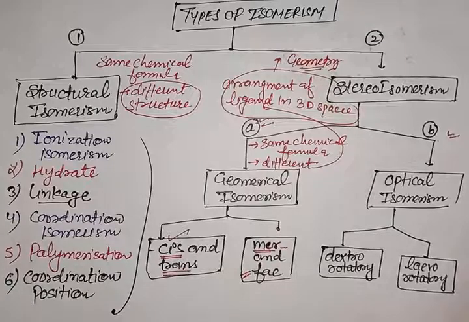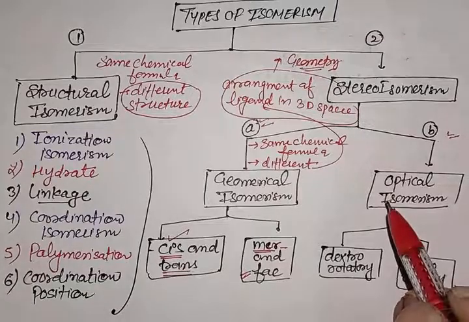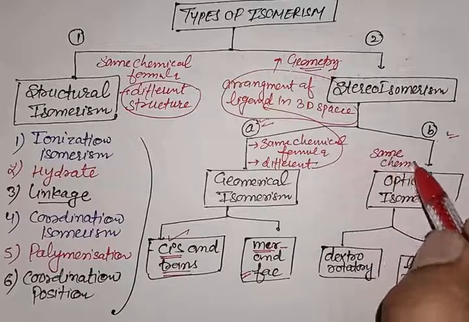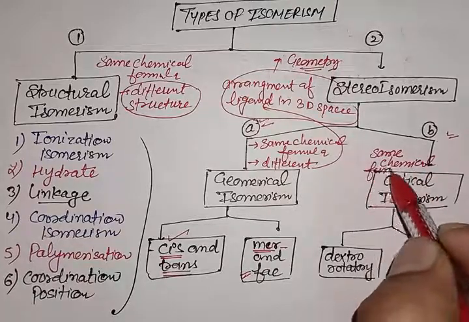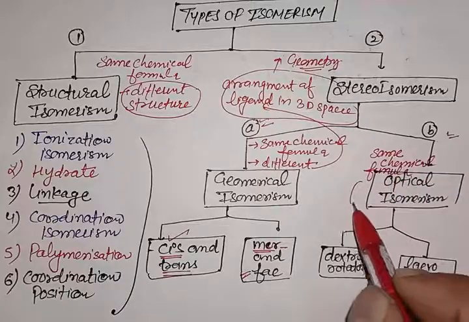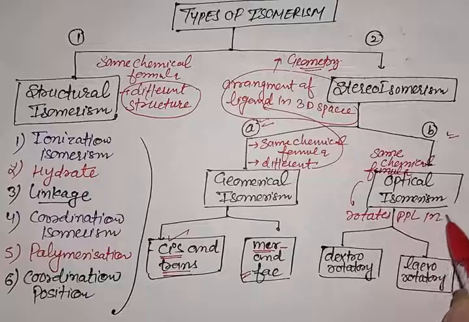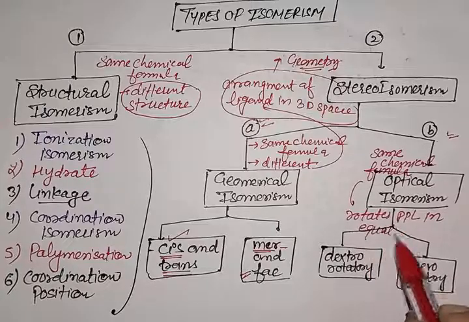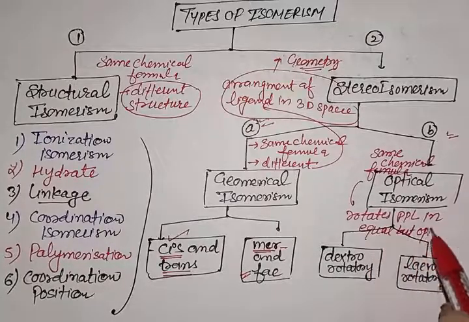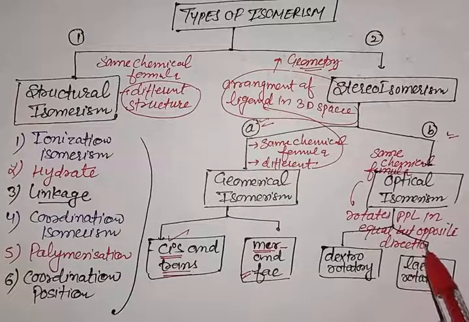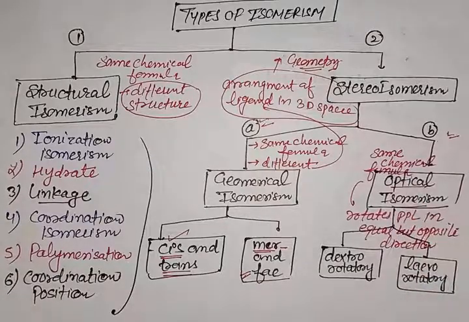Next is optical isomerism. Optical isomers are those isomers which have the same chemical formula but rotate plane polarized light in equal but opposite directions.